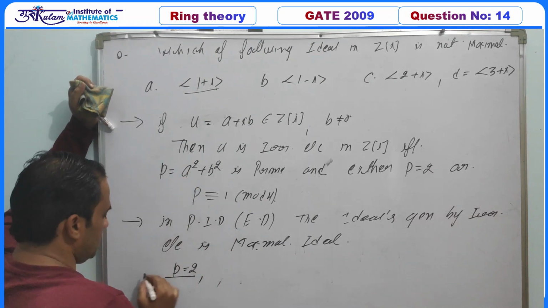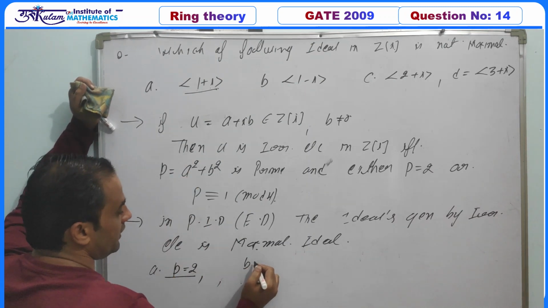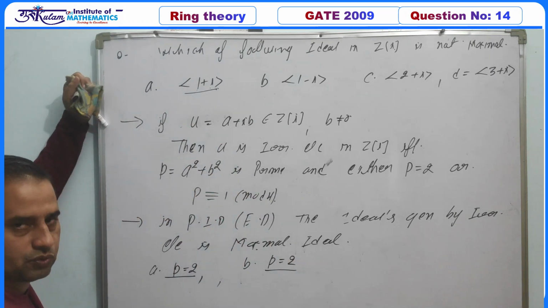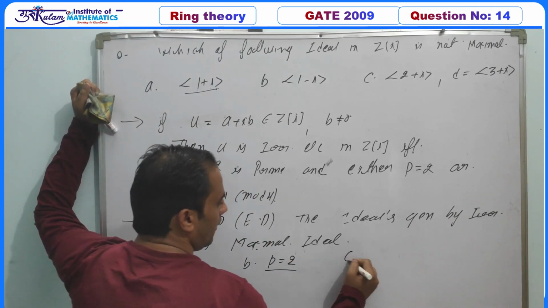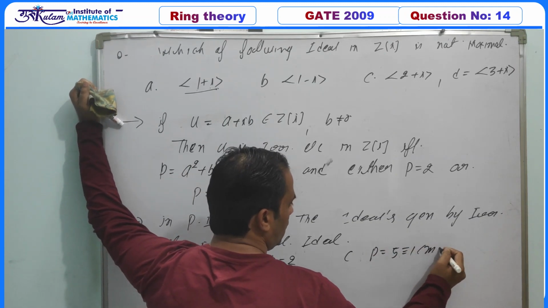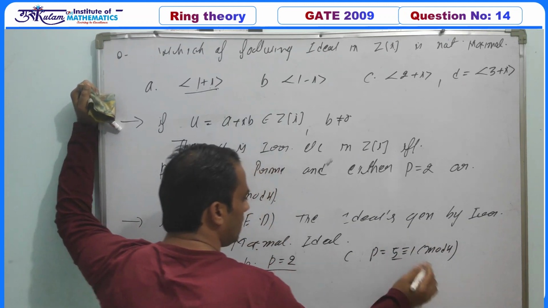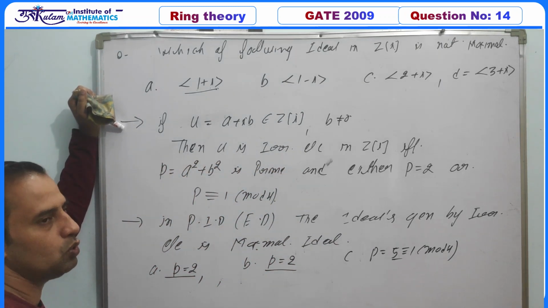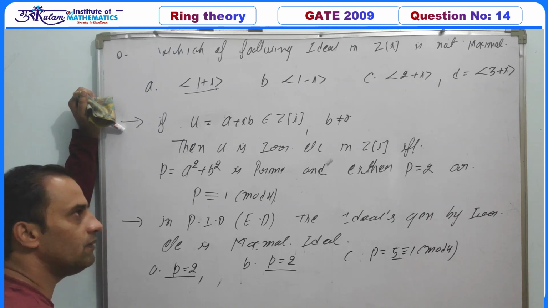That was for the first option. For the second option, again p is equal to 2 since a square plus b square is 2. In the third option, p is equal to 5, which is congruent to 1 mod 4. So it is a prime number and congruent to 1 modulo 4. Hence the ideal generated by 2 plus iota is also a maximal ideal.